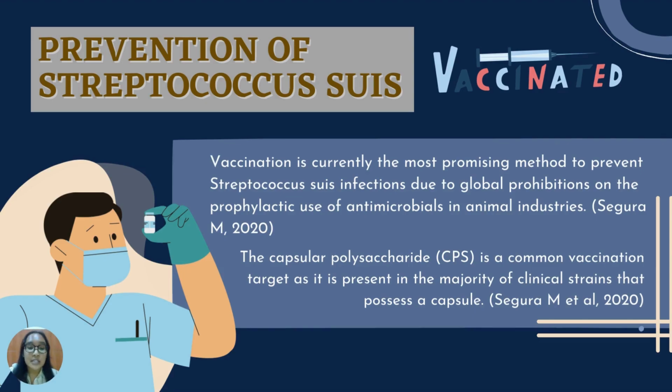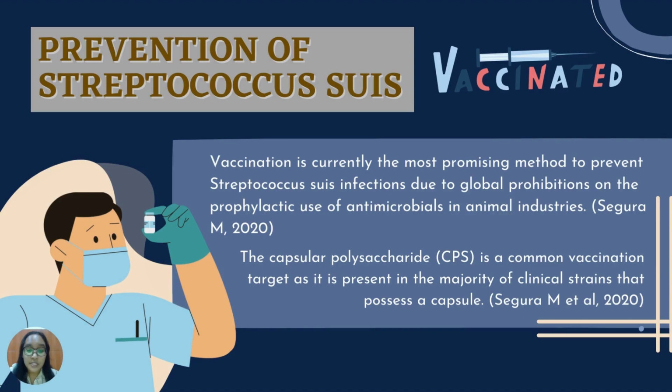Studies have shown that clinical Streptococcus suis has less genetic diversity than non-clinical strains, which suggests that a global vaccination to control clinical infections of Streptococcus suis is possible. The common vaccination target, as it is present in the majority of clinical strains that possess a capsule, is the capsular polysaccharides, or CPS. It should be noted that to target various serotypes, vaccination should pick a variety of polysaccharide epitopes, and population strain substitutions brought on by vaccination may be expected.